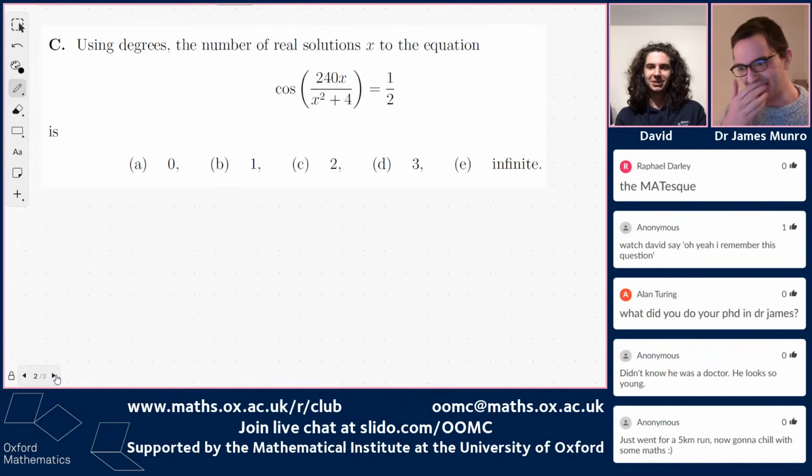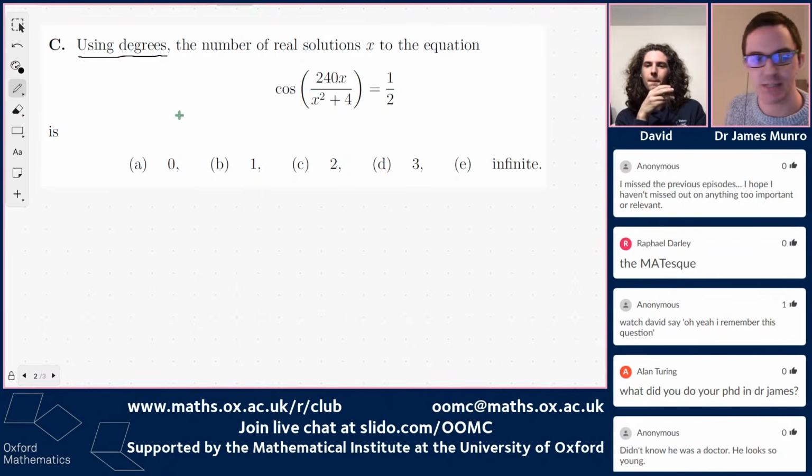Here's a math question. I'll read it out. I'm not sure how the screen quality is. Using degrees, says the question. Math questions are all written using degrees, but this one is extra careful about explaining that it's using degrees. The number of real solutions x to the equation, and then here's a horrible equation, cosine of 240x divided by x squared plus 4 equals exactly 1/2 is, so the number of solutions is it 0, 1, 2, 3, or infinitely many?